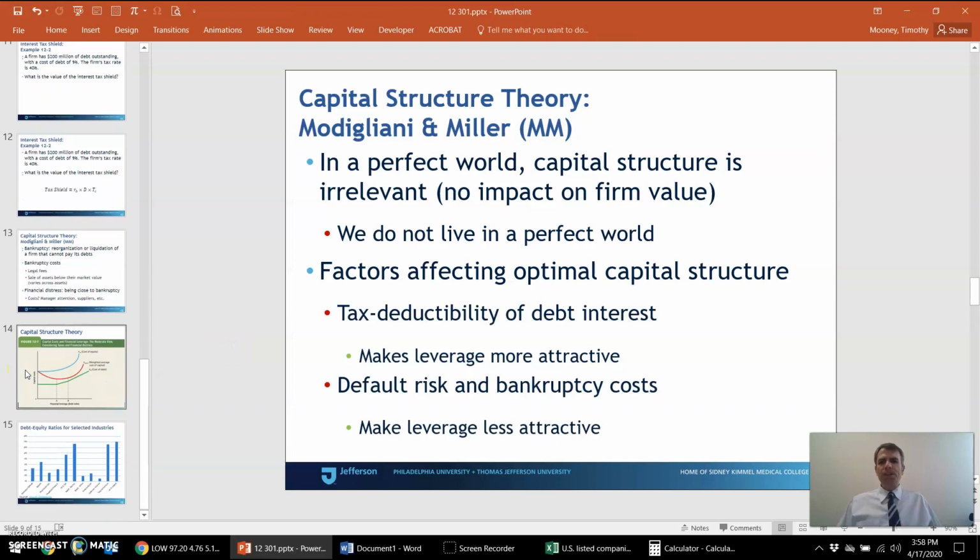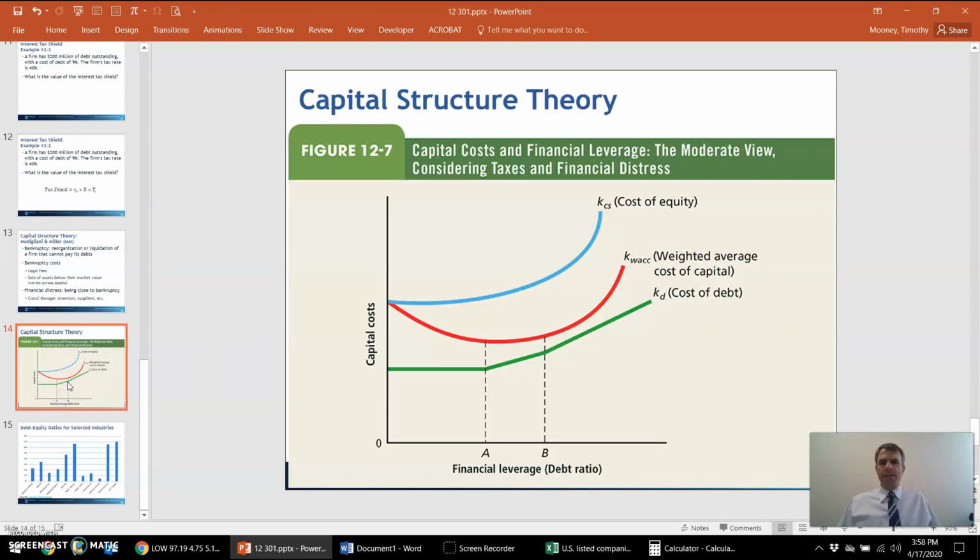Okay, so these two forces work in opposite directions, you can see. And what we end up with is a trade-off theory where firms trade off the tax benefits of leverage and the additional bankruptcy costs. And so sometimes we see a U-shaped cost of capital function where, let's add leverage and save money on taxes until the point where our cost of capital is minimized. And then if we add more leverage, bankruptcy costs start to outweigh the tax benefits. So we can see that in some real life industries.